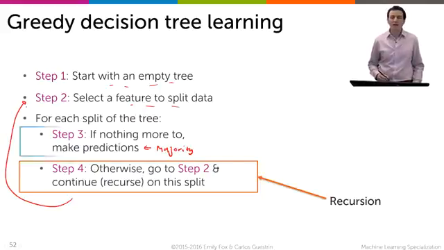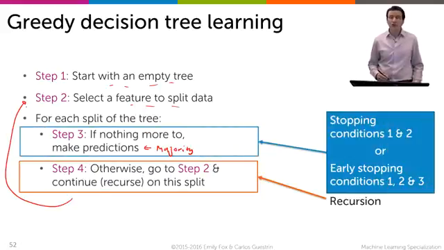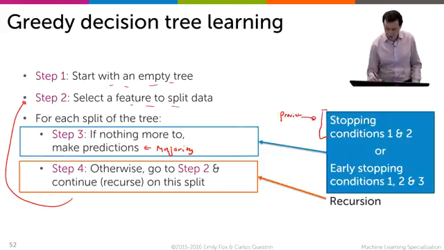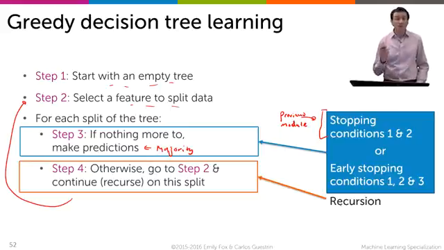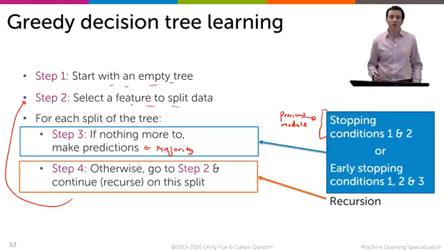Now, we considered 2 stopping conditions in the previous module, and to those, we're adding the 3 early stopping conditions that we just described. And so a small modification to the code you've already built gives you these extra factors that help prevent some overfitting.